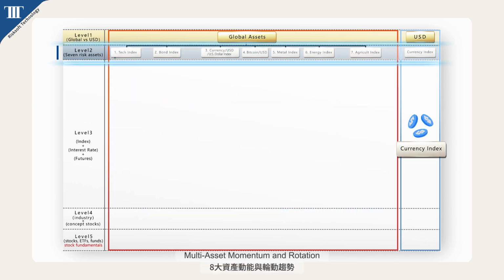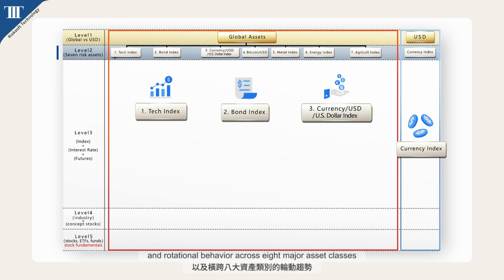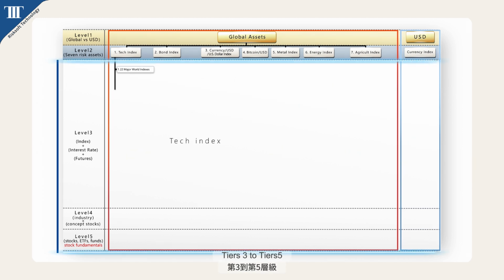Tier 2, Multi-Asset Momentum and Rotation. This layer monitors momentum strength and rotational behavior across 8 major asset classes, providing the foundational insights for dynamic, multi-asset allocation strategies. Tiers 3 to 5.